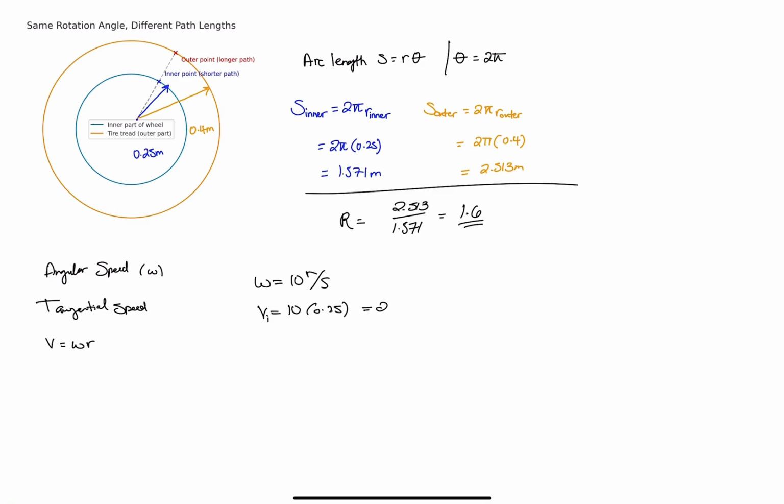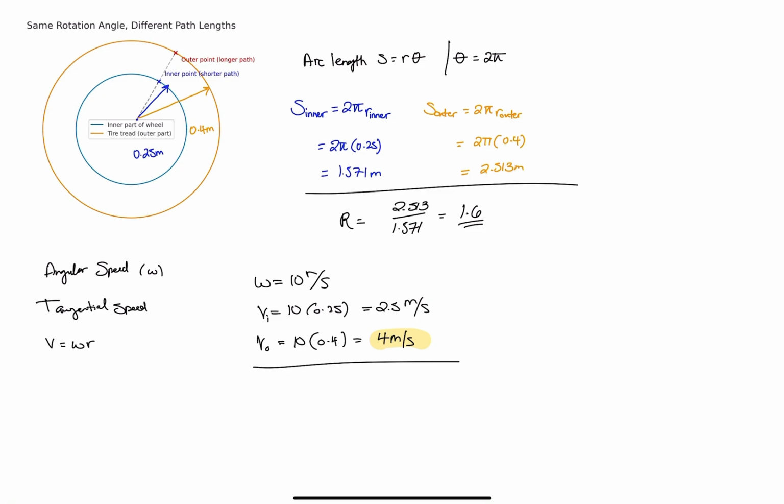That's going to be 2.5 meters per second. If we do the V of the outer, that's 10 times the 0.4, and that's going to be 4 meters per second. So we can obviously see from this that the outer has to spin faster.